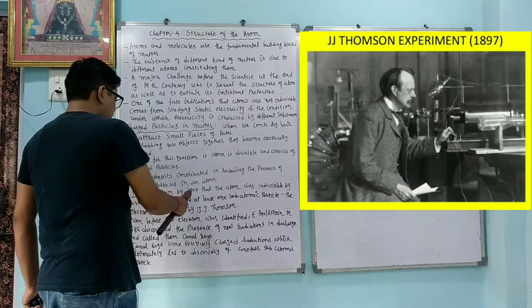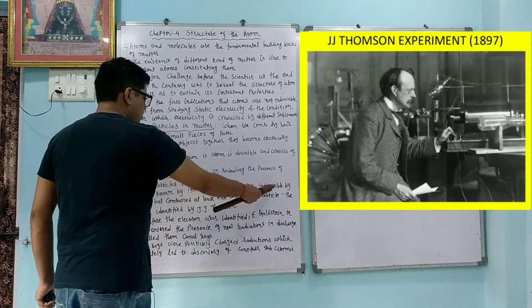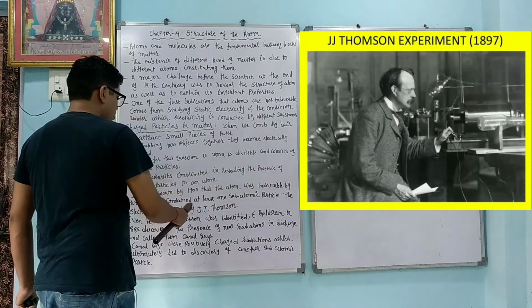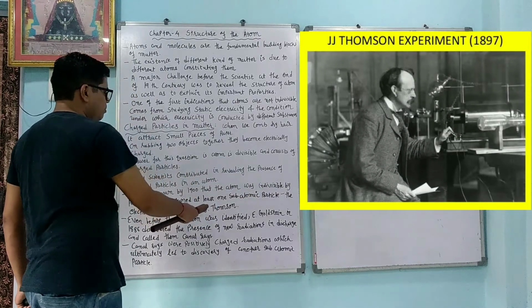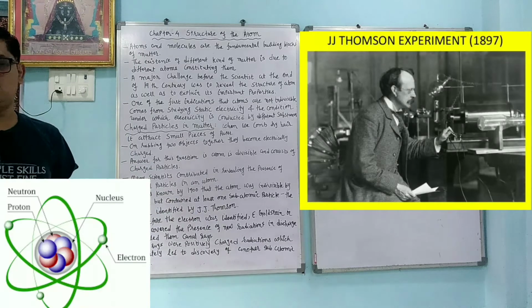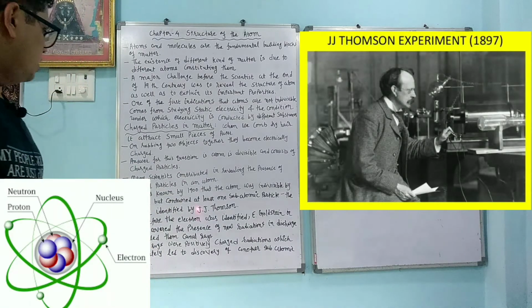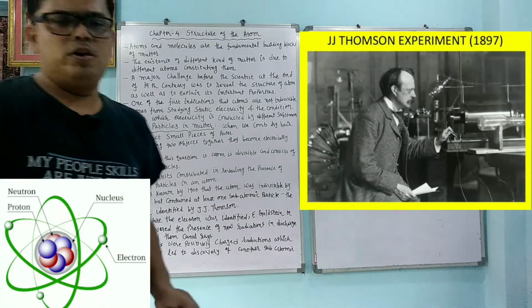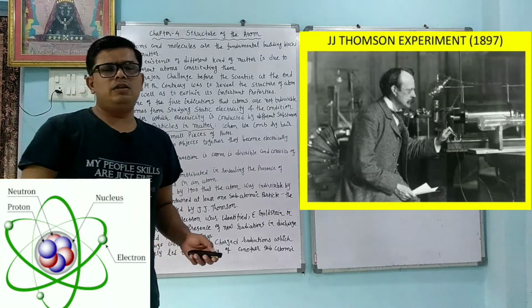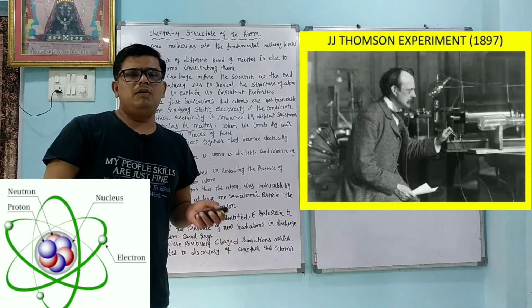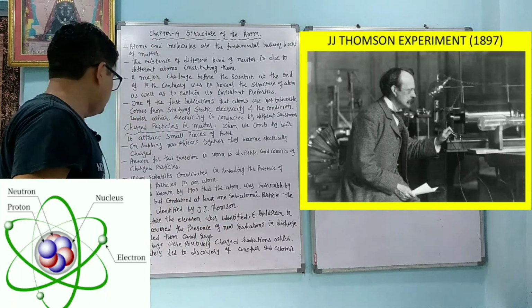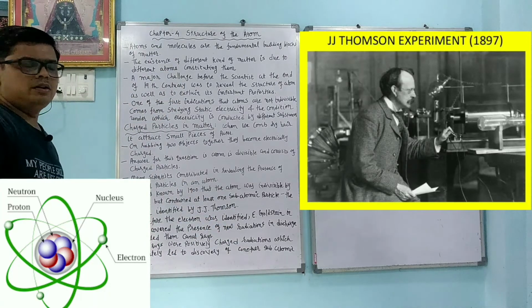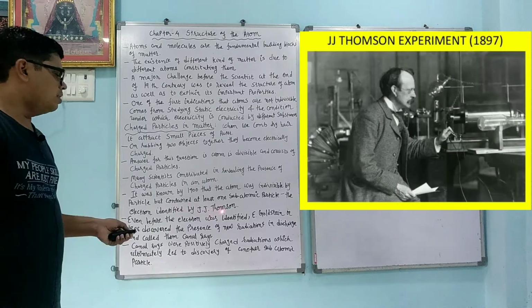It was known by 1900 that the atom was divisible and contained at least one subatomic particle, the electron, identified by J.J. Thomson. So there was one scientist, his name is J.J. Thomson. J.J. Thomson first told that the atom is divisible and that one particle is present, and he told that the particle is what? Electron, and it was identified by J.J. Thomson.